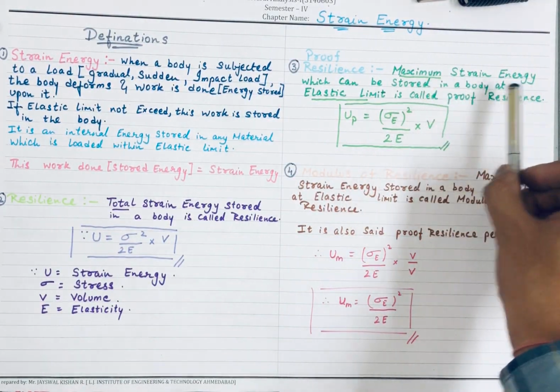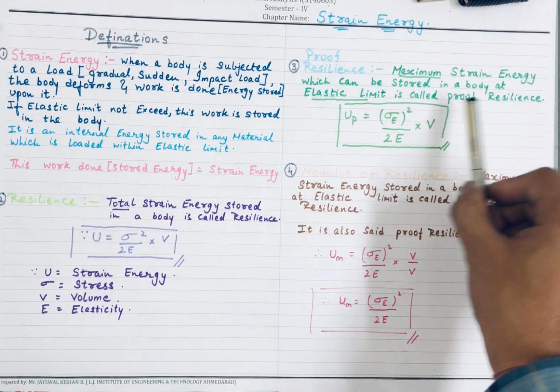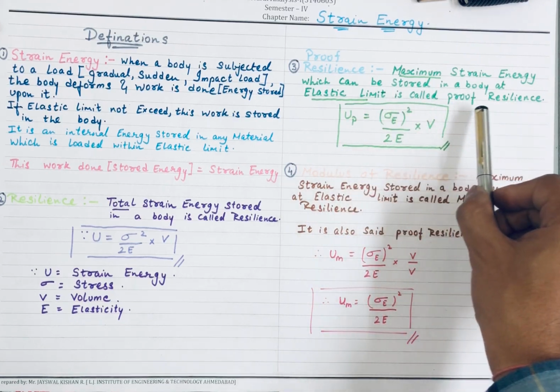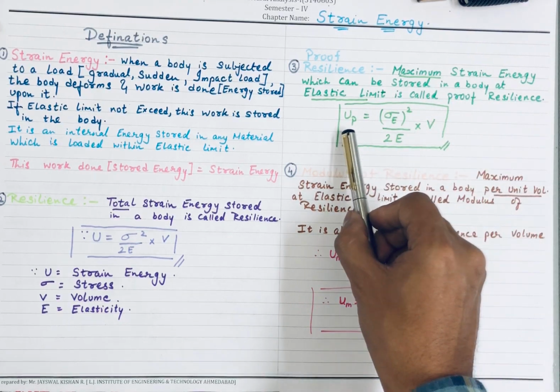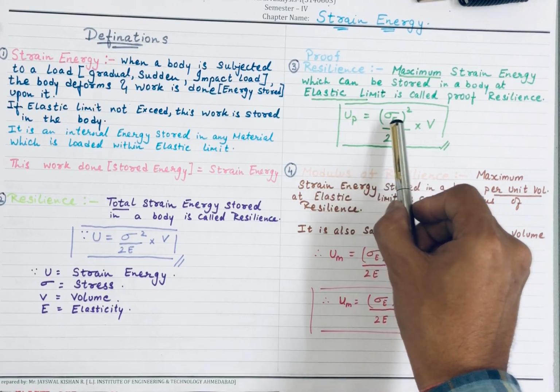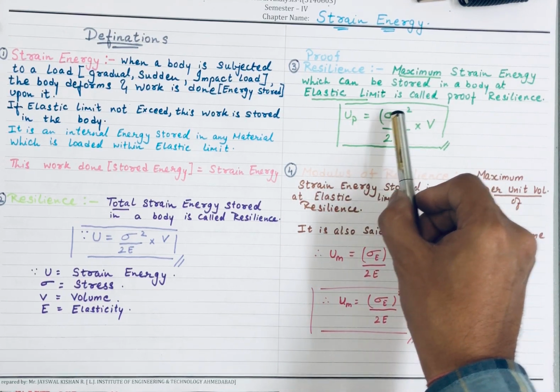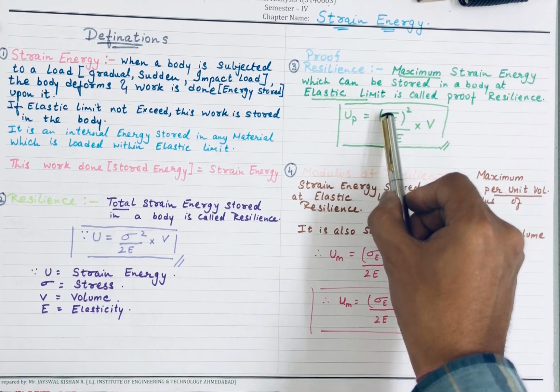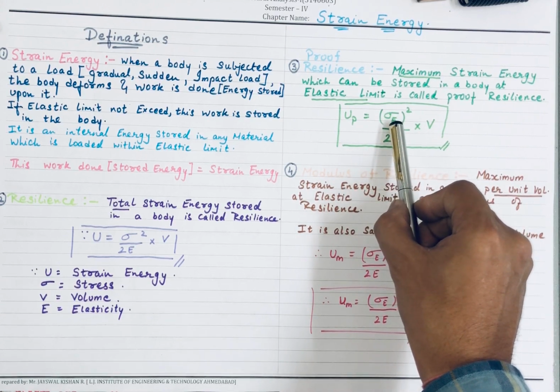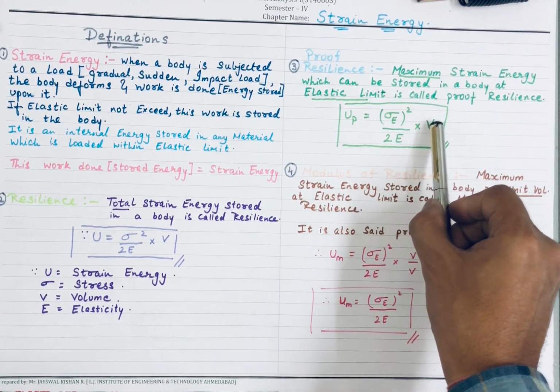This maximum strain energy which can be stored in a body at elastic limit is called my proof resilience. It is given by UP, proof resilience equals sigma E the whole square, where sigma E is the stress within the elastic limit, by twice E multiplied by V.